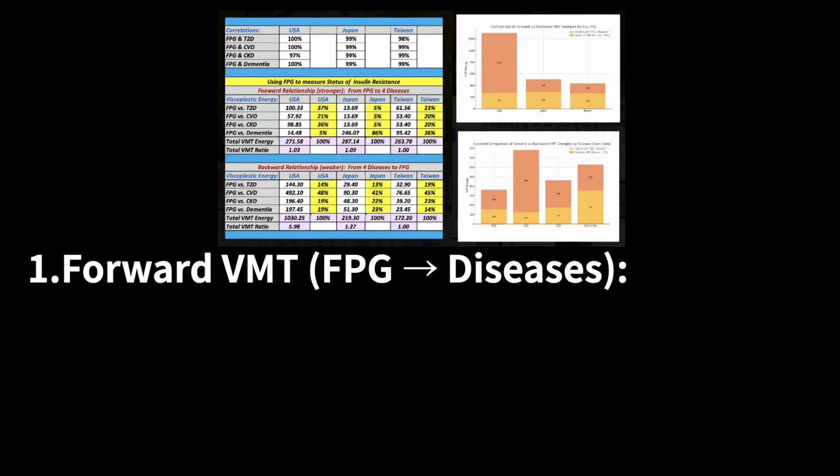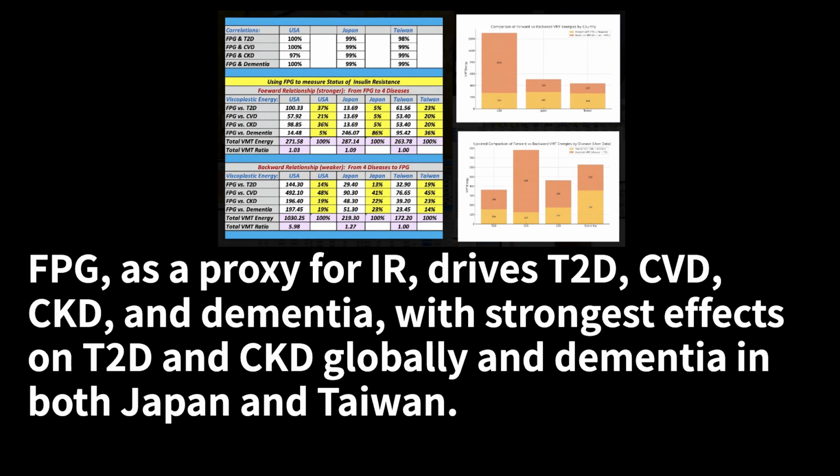Final conclusions. 1. Forward VMT, FPG to diseases. FPG, as a proxy for IR, drives T2D, CVD, CKD, and dementia, with strongest effects on T2D and CKD globally and dementia in both Japan and Taiwan.